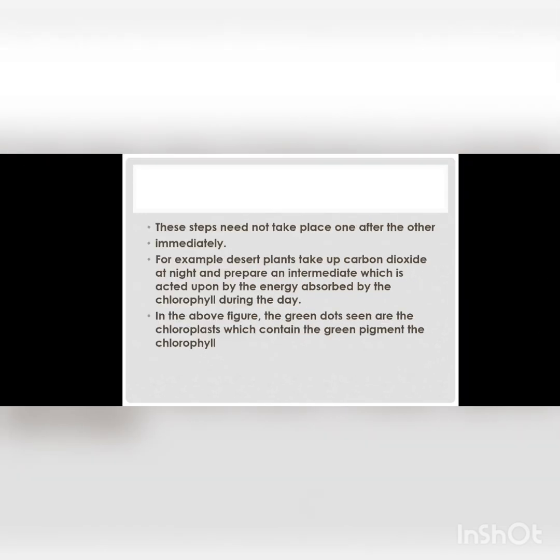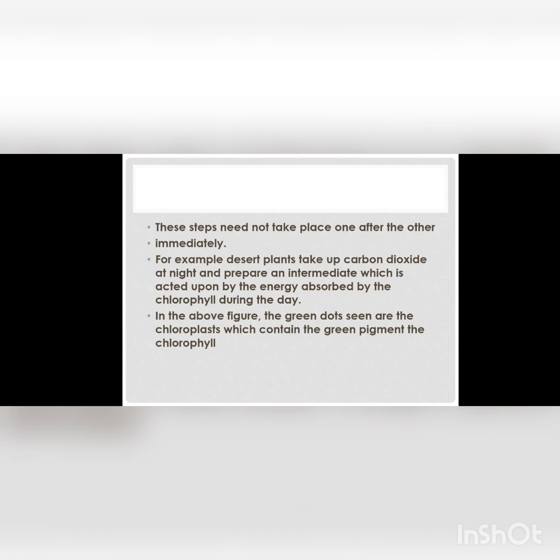These steps do not need to take place one after the other immediately. For example, we have got the desert plants. They take up carbon dioxide during the night. It is going to form an intermediate, which is acted upon by energy absorbed during the day.